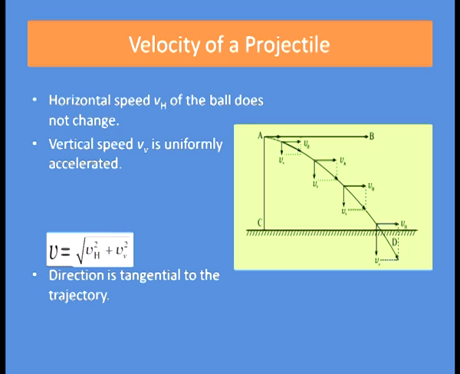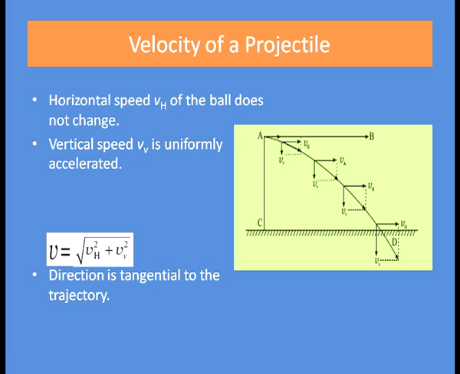What are the two velocities of a projectile? The horizontal speed and the vertical speed. The horizontal speed is denoted by Vh and it remains constant. It does not change because there is no component of force in the horizontal direction. And the vertical speed, that is denoted by Vv, is uniformly accelerated, as in the vertical direction there is the force of gravity and there is an acceleration, that is acceleration due to gravity. Hence, the vertical component of velocity is an accelerated one.